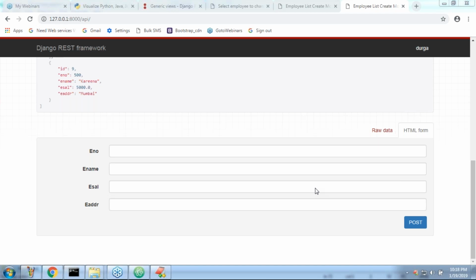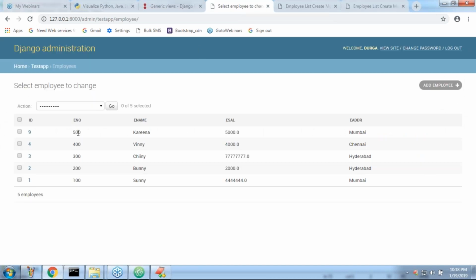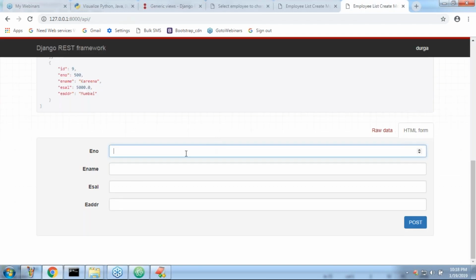Now I want to create a new record. Let me cross check in my database. Sir, it is there up to 500. Okay, now I'm taking record 600, employee name, some Karishma, employee salary some 6,000, employee address some Bangalore, like this.